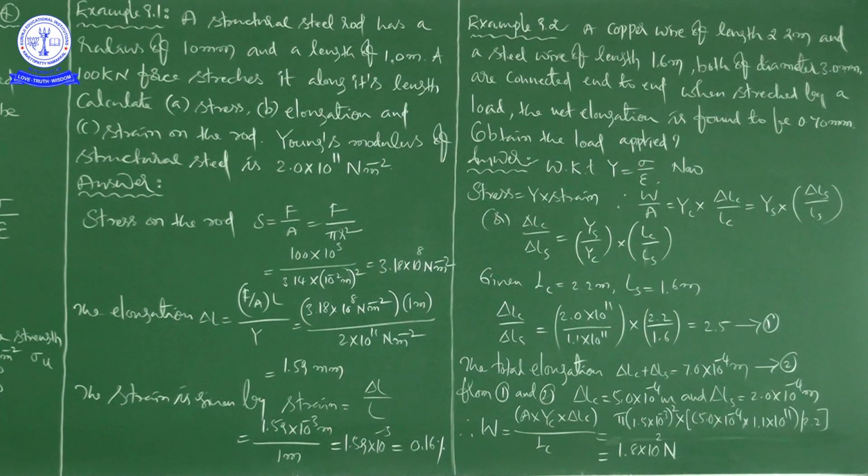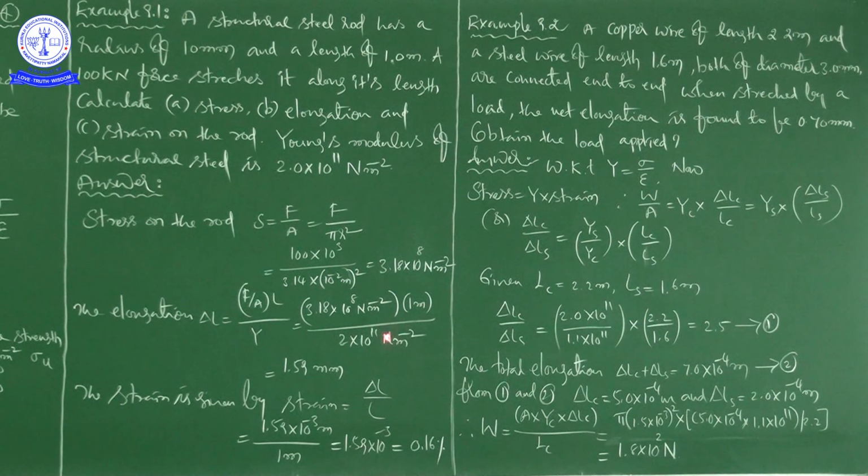That is the stress. Next, elongation. The elongation delta L is equal to F by A into capital L divided by Y. F by A we already calculated, 3.18 into 10 power 8. This comes from Y equal to F by A divided by delta L by L, from which we write the elongation delta L as F by A into L by Y. So 3.18 into 10 to the power of 8 into 1 meter divided by 2 into 10 power 11 Newton per meter square, which is the Y value given in the question.